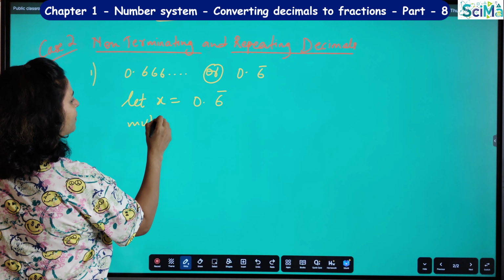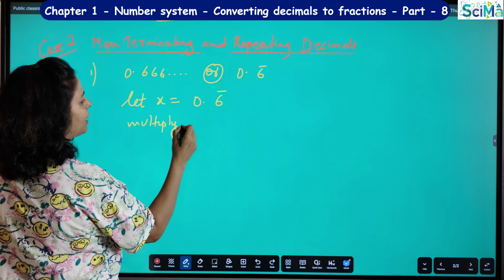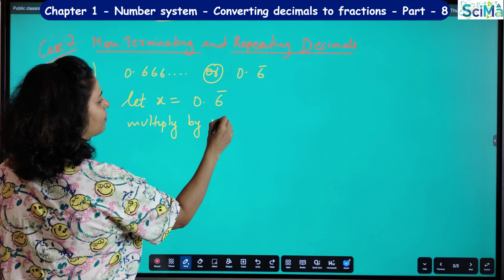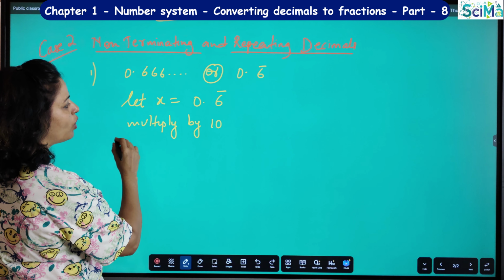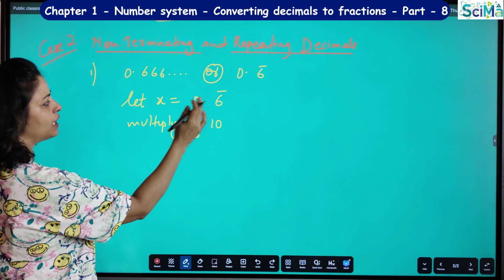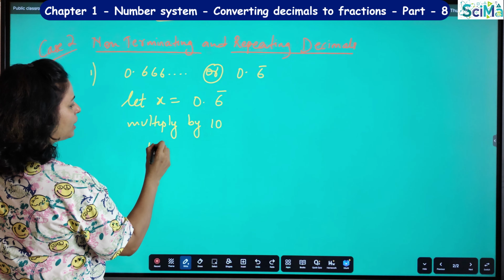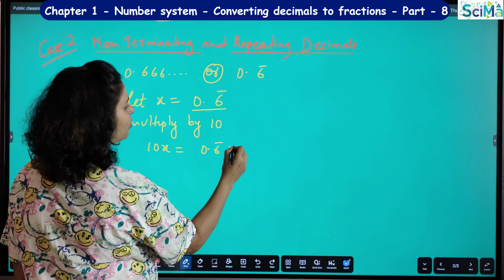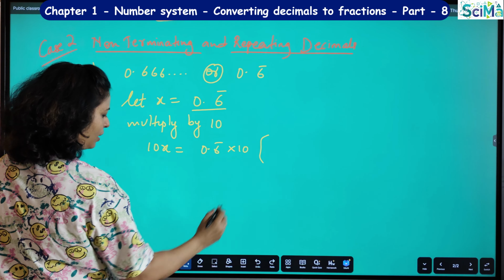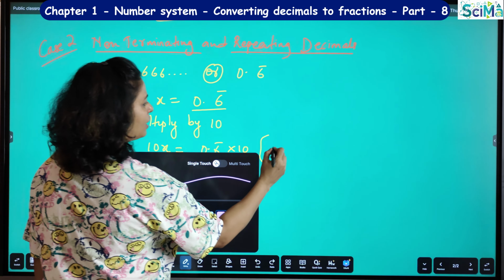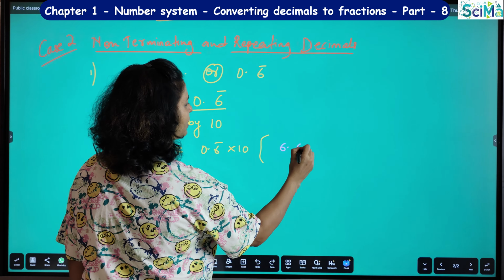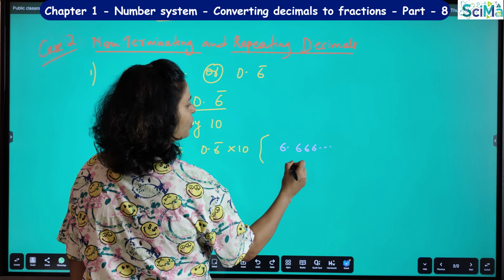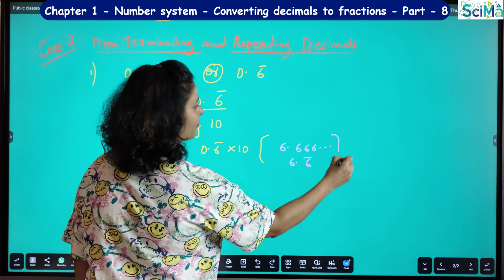So we will multiply by 10 because only one number is repeating. What will we multiply by 10? Both the left hand side and the right hand side. So x into 10 is 10x, and 0.6 bar into 10 will be 6.666, or you can write 6.6 bar, right?